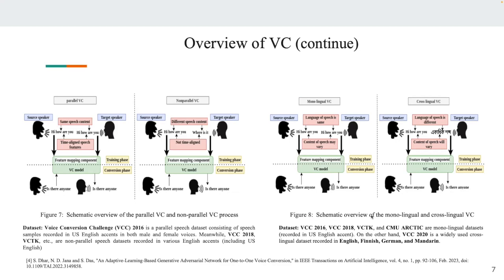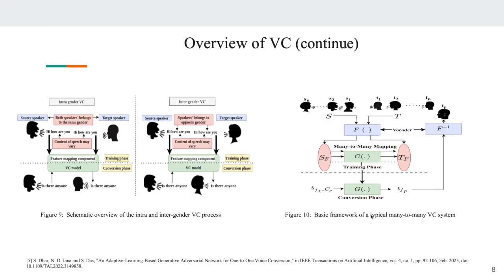So for the source speaker, for a specific linguistic activity, they record the speech samples, and for the target speaker, you can use any target speaker recorded in any language. Then superimposing over the vocal texture or over the content, they can use augmented data. This is how crosslingual is nowadays being used for low resource languages. VCC 2020 is one of the datasets, recorded in English, Finnish, German and Mandarin.